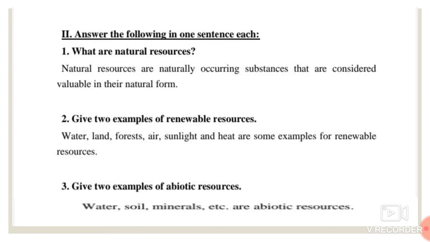The second one, give two examples of renewable resources. Here, some examples of renewable resources are water, land, forest, air, sunlight and heat. Third one, give two examples of abiotic resources. Here, examples of abiotic resources are water, soil, minerals, etc.